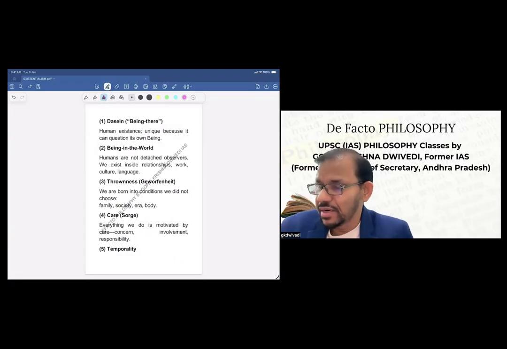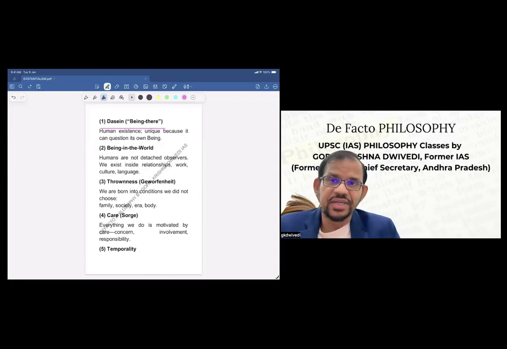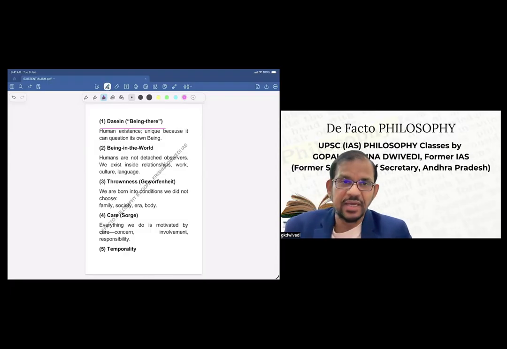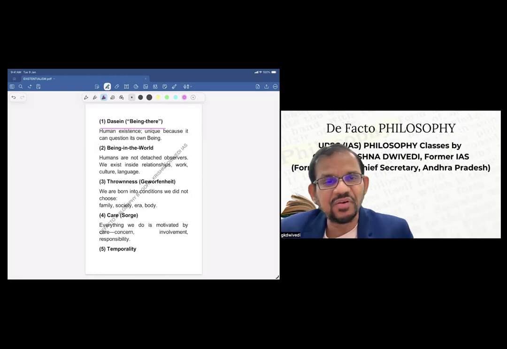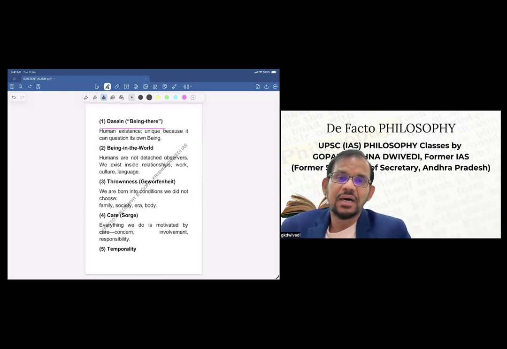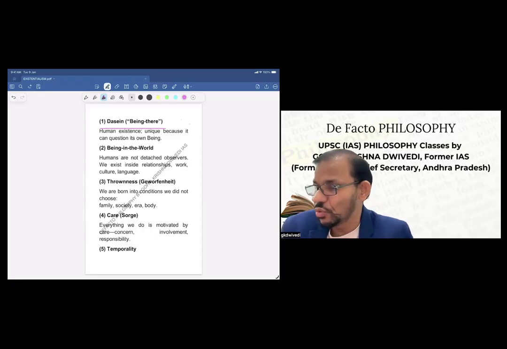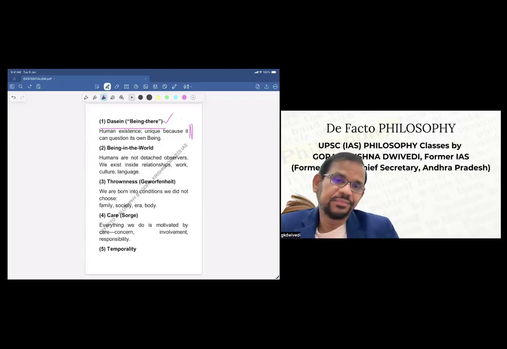He has given a concept of Dasein, that is, being there. If you translate it in simple words, it means human existence. This is a German word, basically. Human existence is unique because it can question its own being, and this is what he means by Dasein.